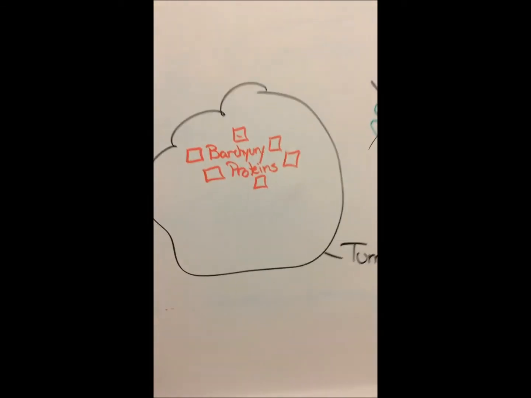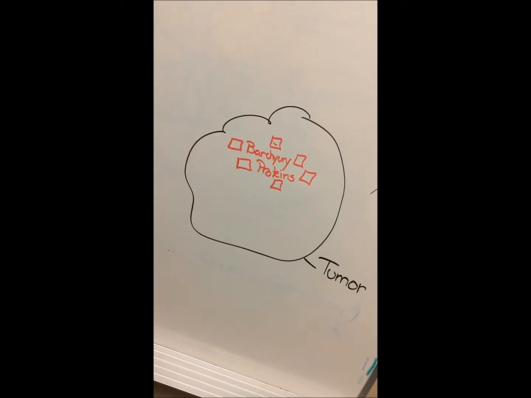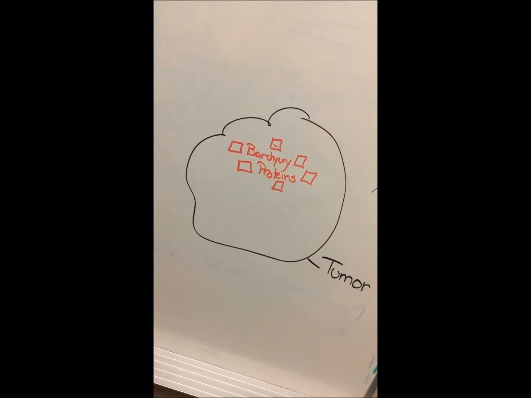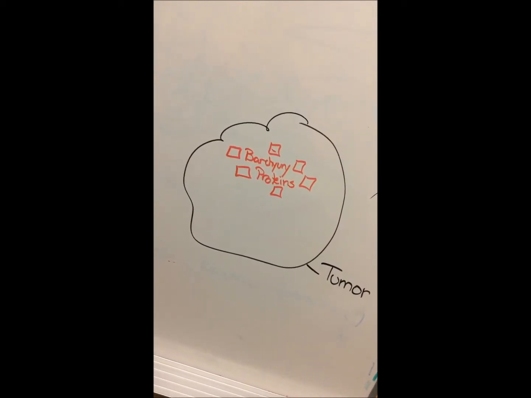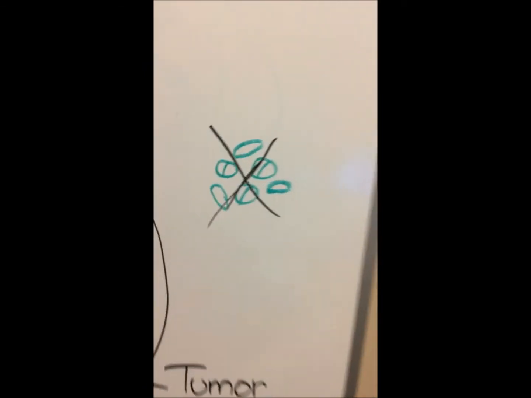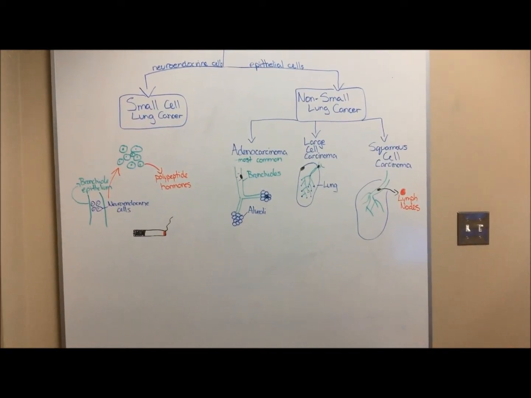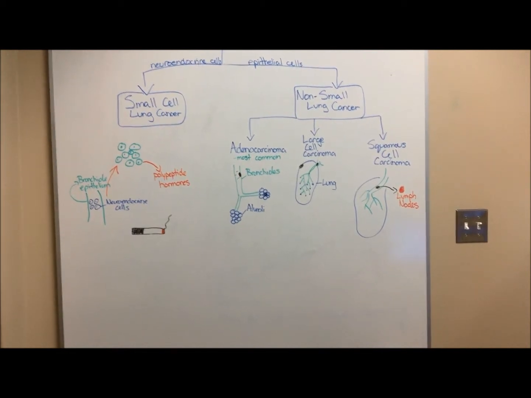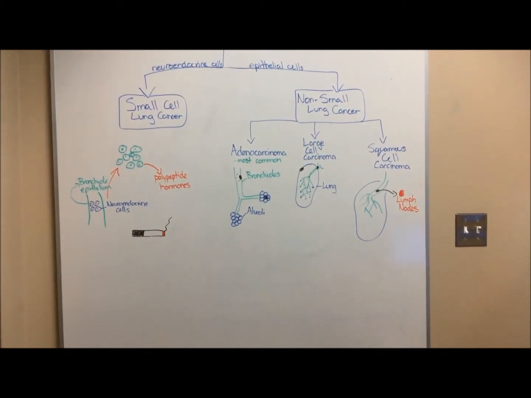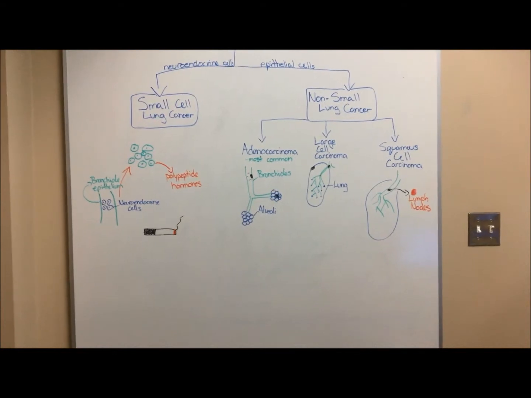Proteins called BRCA-related proteins play a role in initiating the growth and spread of cancer cells. They are found in lung cancer tumors. They also play a role in cancer drug resistance. Four major categories of lung cancer include squamous cell lung carcinoma, adenocarcinoma, small cell carcinoma, and large cell carcinoma.